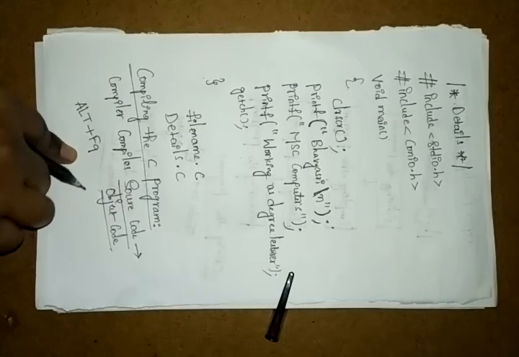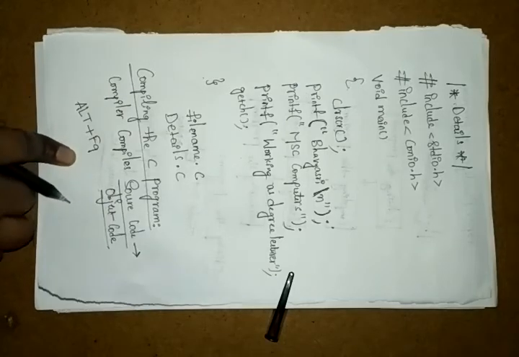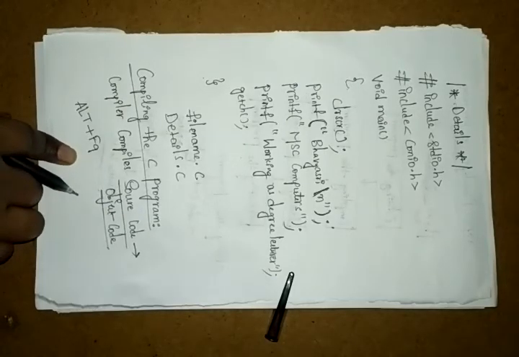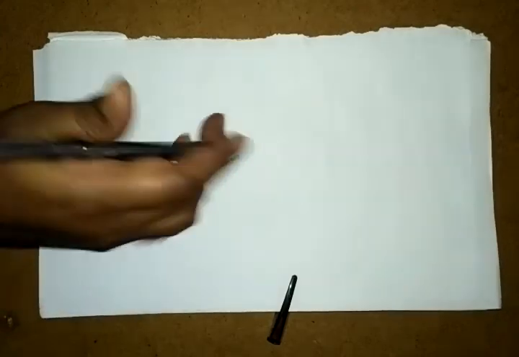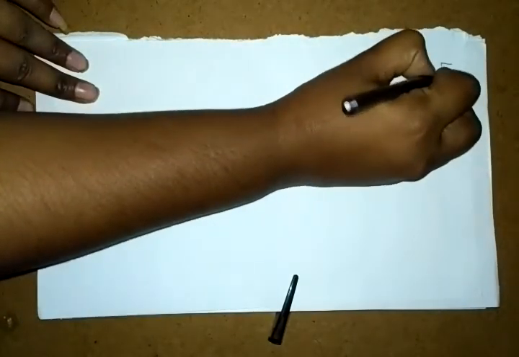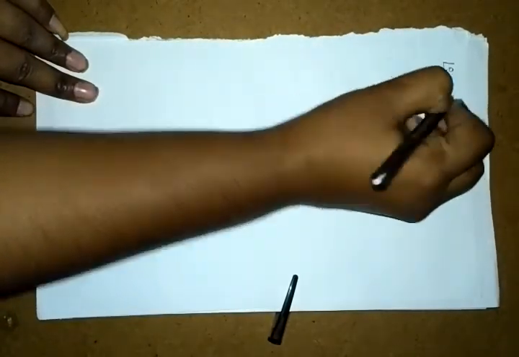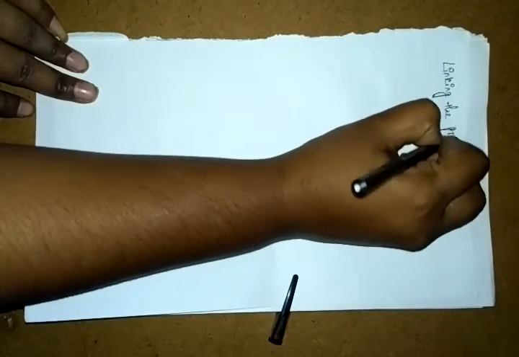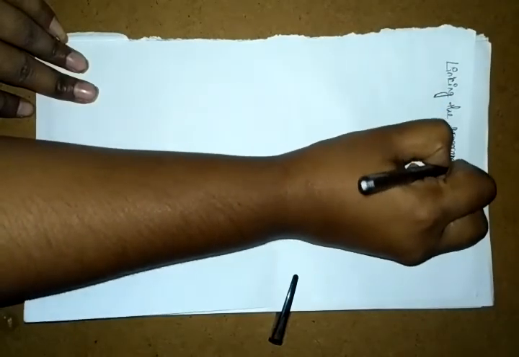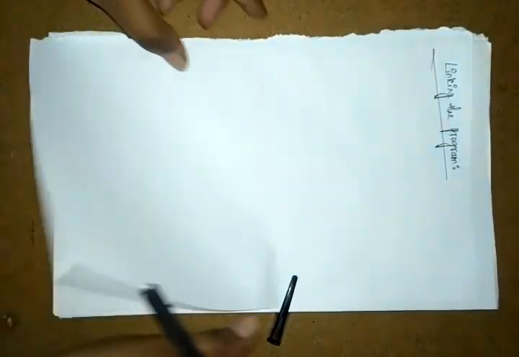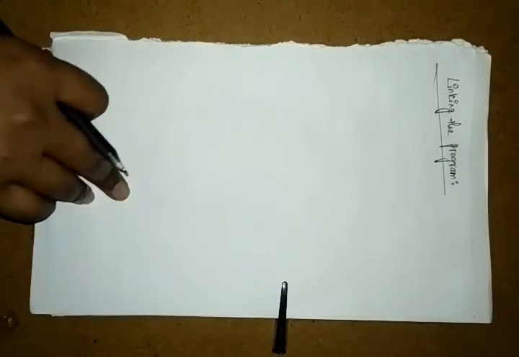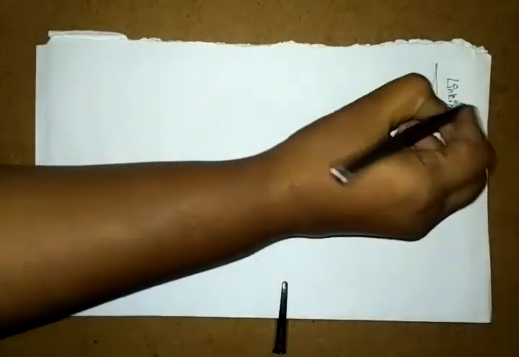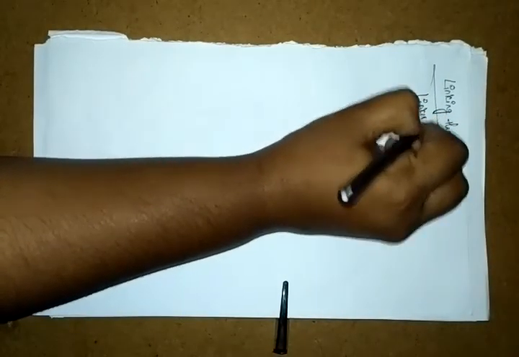Right. Once your compilation is done, next we have the linking phase. Next we have linking the program. So how do you link the program? We have one word here, linker.